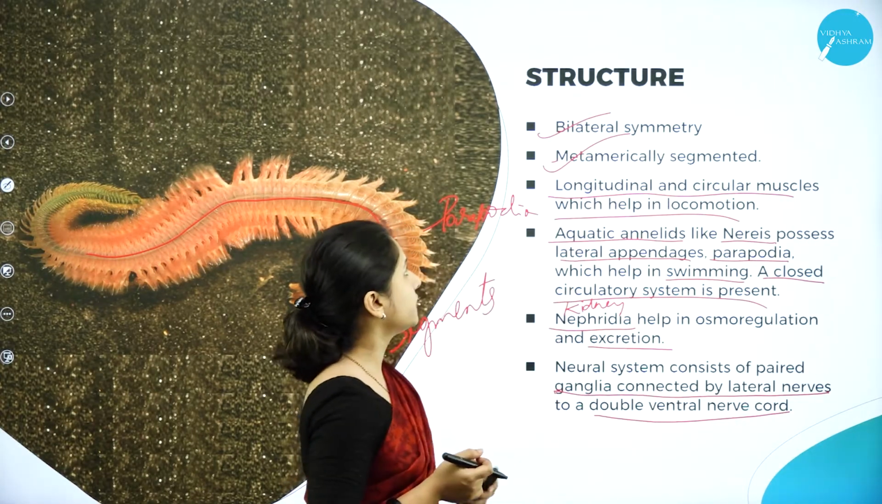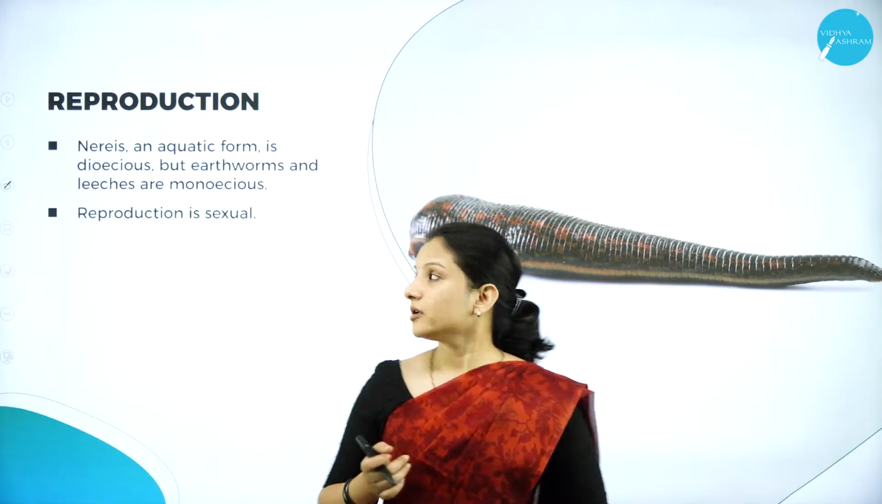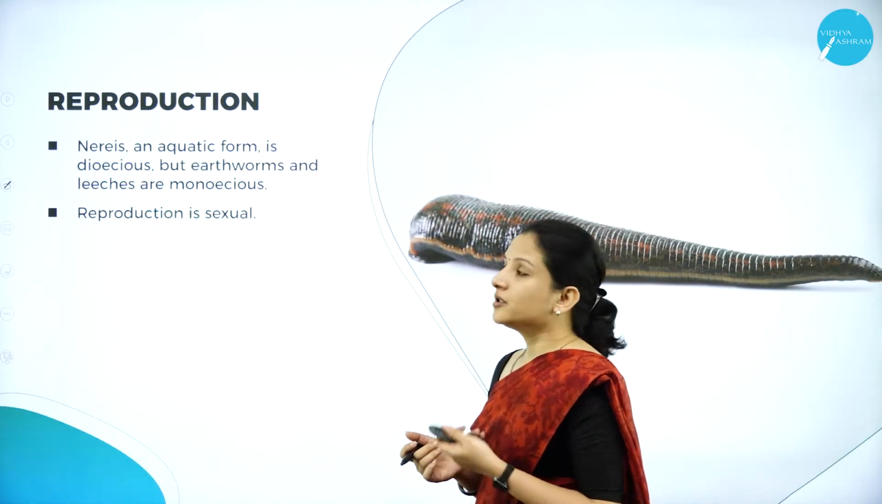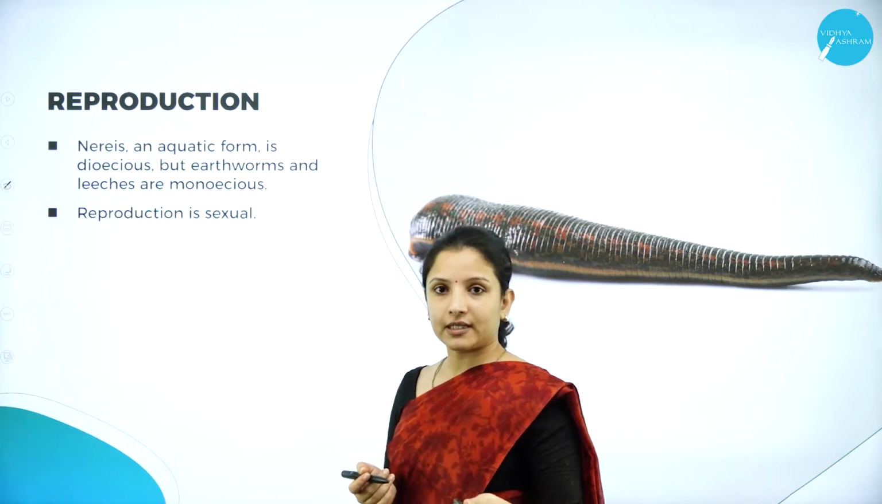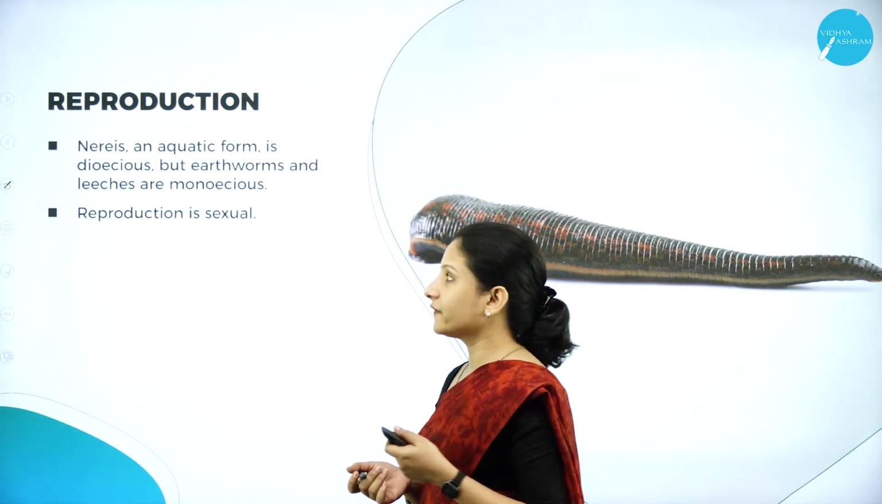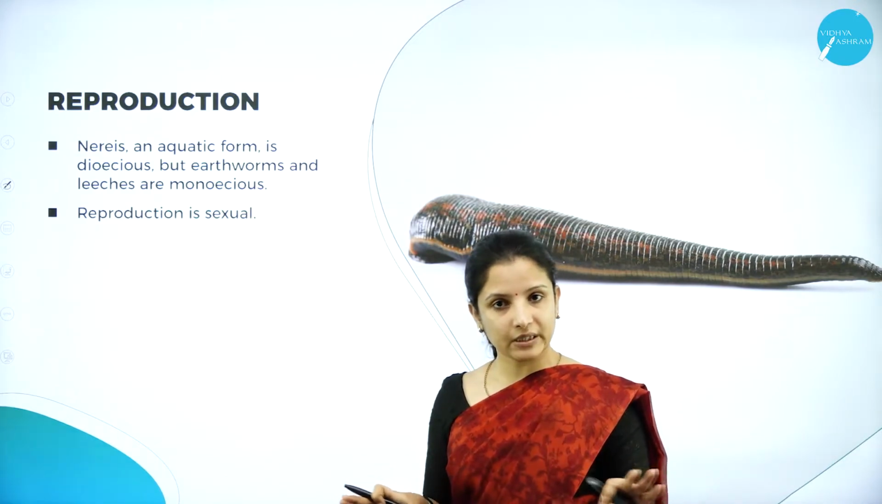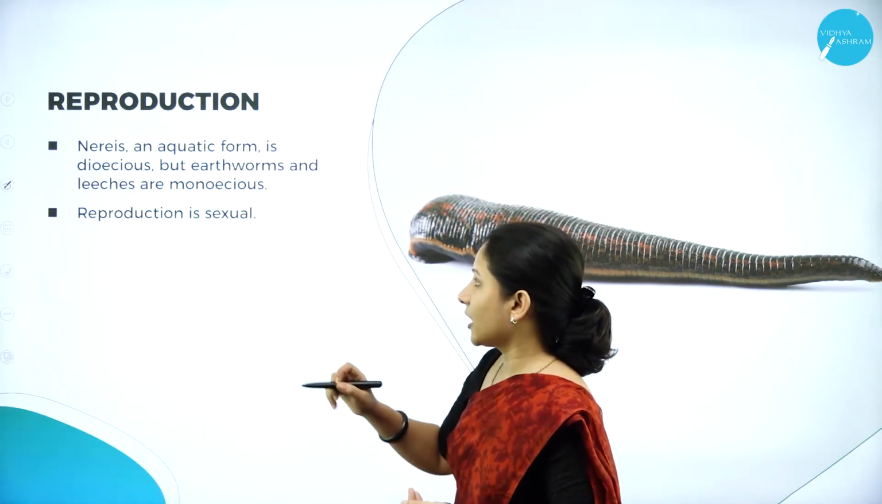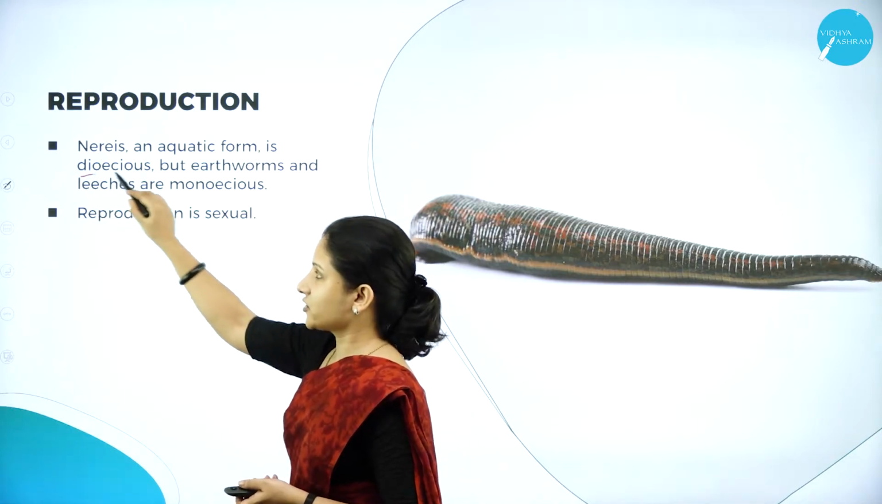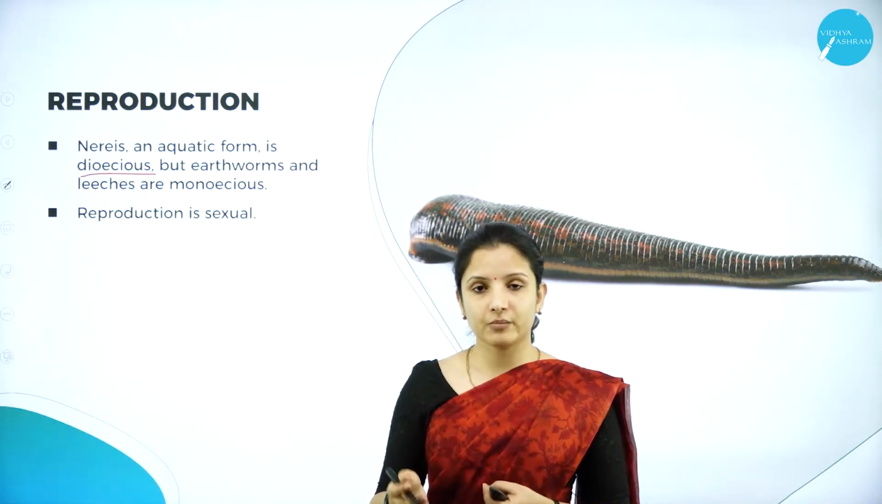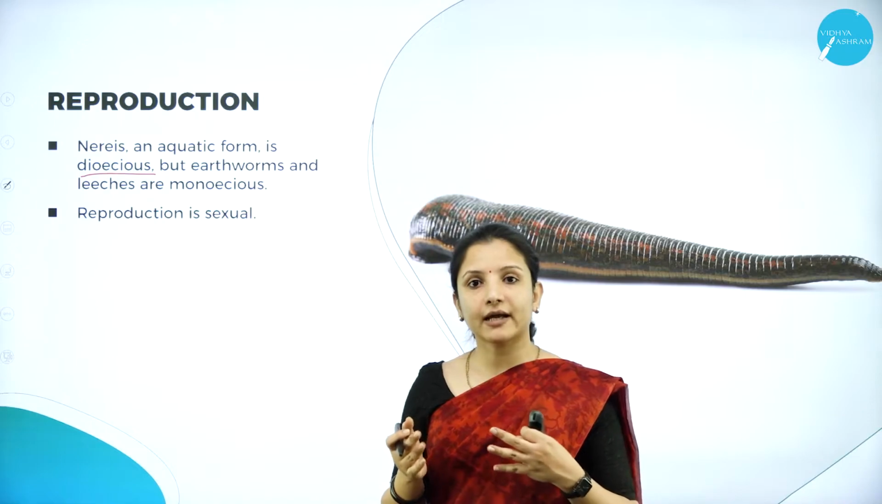So moving on further, here reproduction. So Nereis, I told you it is an aquatic form. We have taken the example of Nereis, the aquatic form, therefore they have parapodia which help them in swimming. When it comes to reproduction, Nereis are dioecious. That is, the male and the female organism are separate.